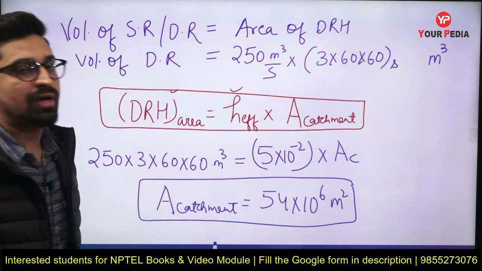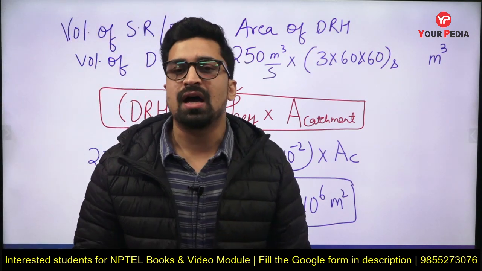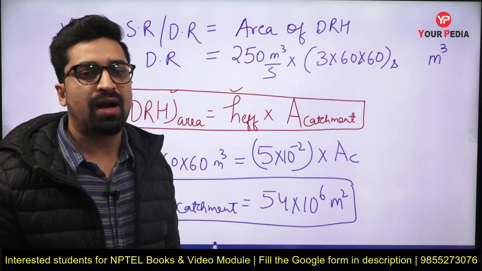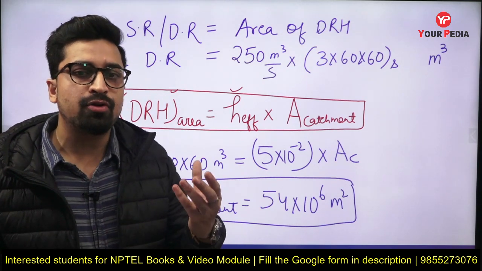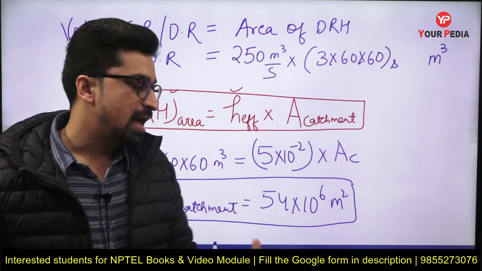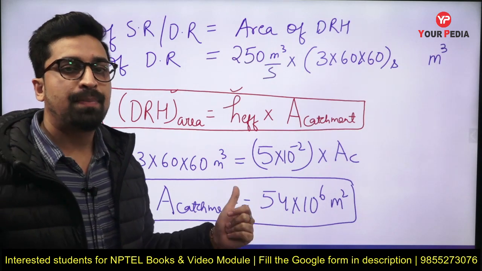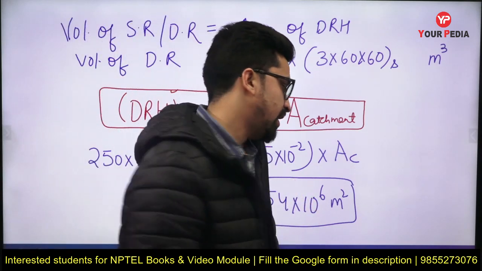Now we have calculated the area of catchment, right? And they are asking you to calculate the peak of 3R unit hydrograph, right? So from 3R unit hydrograph we know that the effective rainfall depth will be 1 centimeter, area of catchment we have just calculated, and now we can calculate the peak of the unit hydrograph, right?